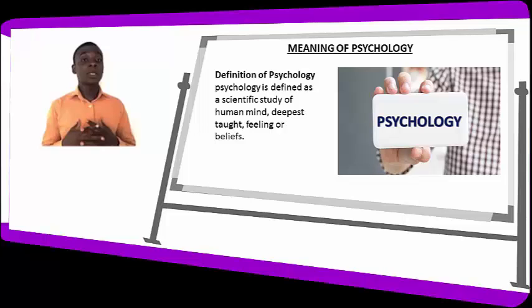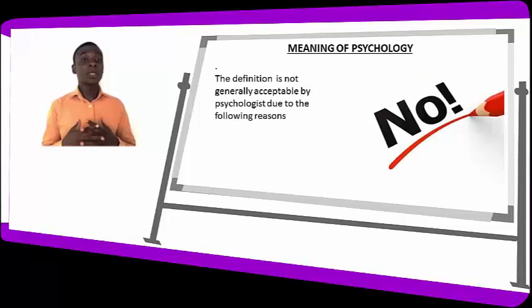But this definition is not generally acceptable by psychologists, and there are some reasons why. We'll be looking at those reasons.